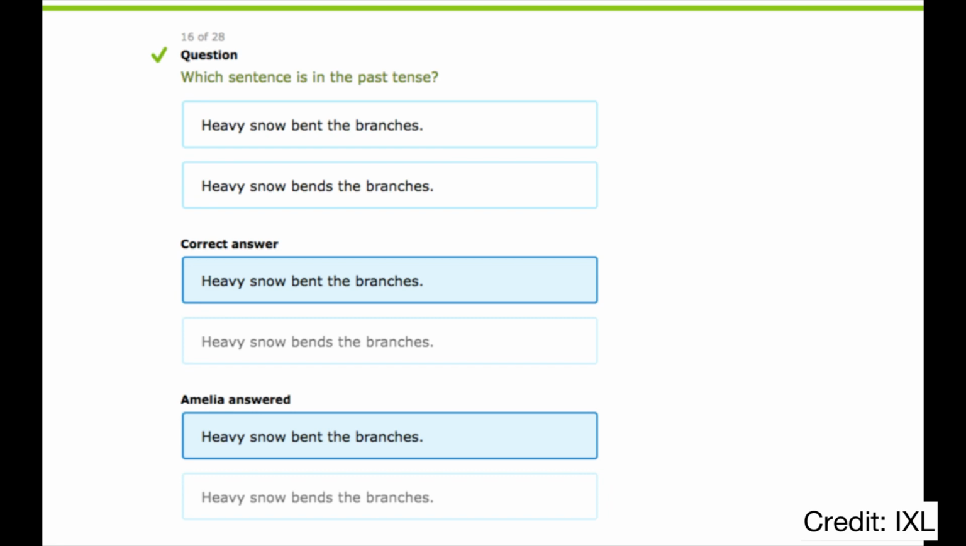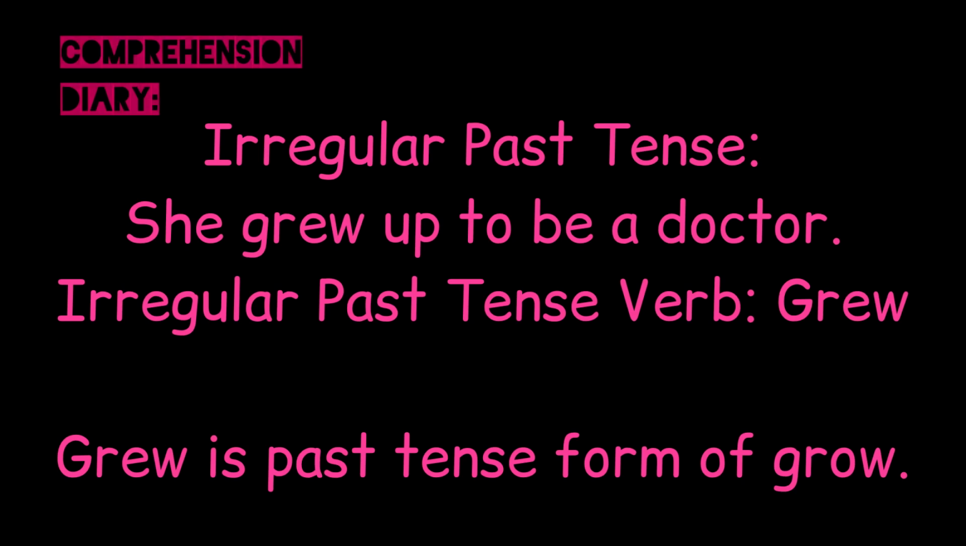In this question, both sentences use a form of the verb bend. The first sentence uses the verb bent, which is the past tense form of bend. It is irregular. The second sentence uses the verb bends, which is in the present tense. So the best sentence to choose is sentence 1. Heavy snow bent the branches.